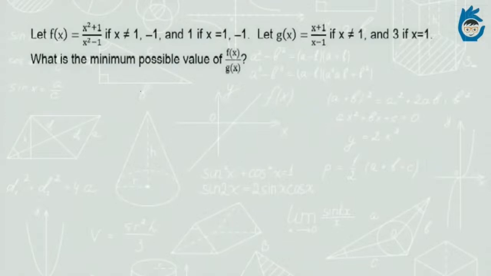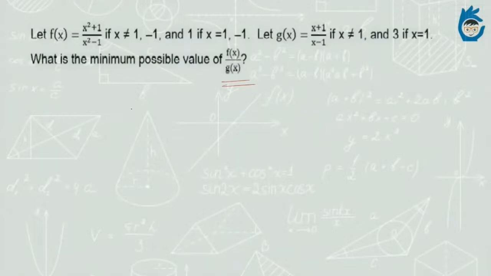See, it is given that fx is x square plus 1 by x square minus 1. This is not defined at x is equal to 1 and minus 1. So fx is separately defined as fx will get hold a value of 1 if x is equal to 1 and minus 1. Similarly, gx is equal to x plus 1 by x minus 1. It is not defined at 1. So separately, it is defined as gx will be 3 if x is equal to 1. So what we've got to determine is the minimum possible value of fx by gx.